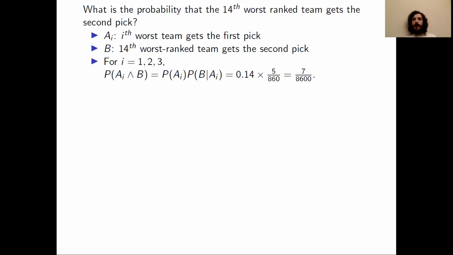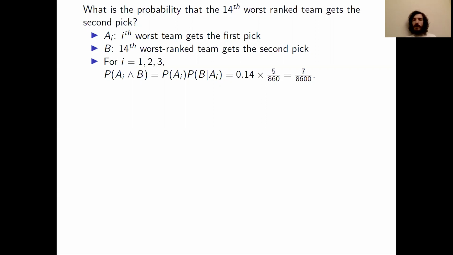If the worst team gets the first pick, all of the combinations of the worst team are thrown out for the second pick. The worst team had 140 combinations. So if all of their combinations are thrown out for the second pick, that leaves us with 1,000 minus 140, which is 860 combinations. So the probability of B conditioned on A_i is the number of combinations for the 14th worst ranked team divided by the total number of combinations for the second pick. And the 14th worst ranked team, as we discussed, only gets 5 combinations.